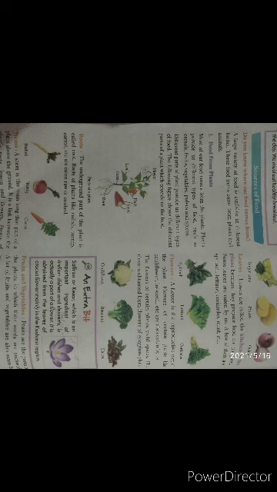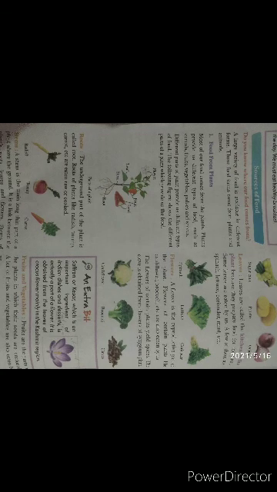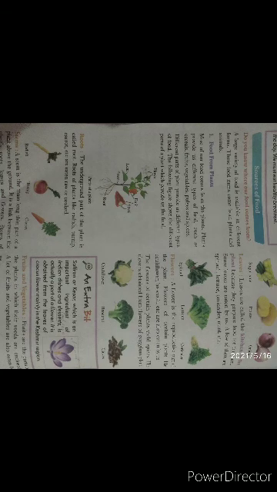Flowers of certain plants yield spices. Cloves are obtained from the flowers of the Syzygium plant, and those are also eaten.